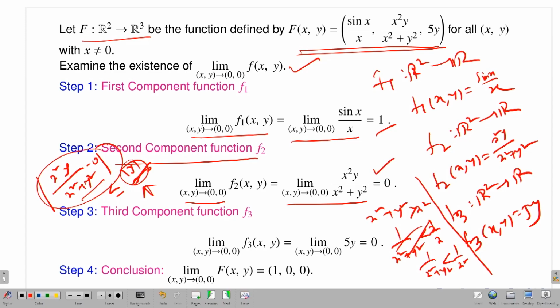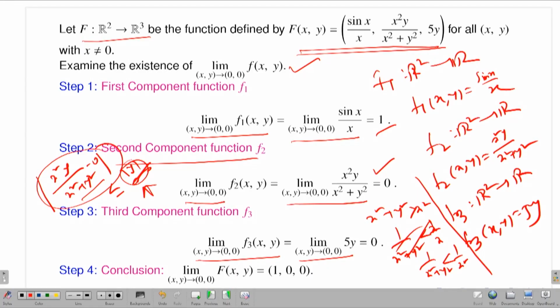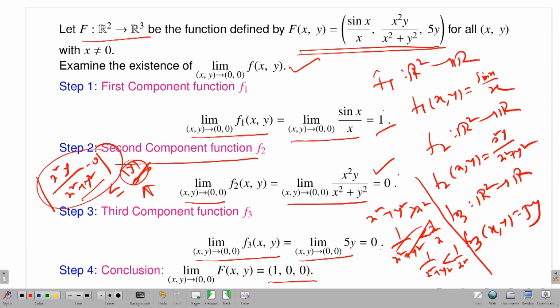What about the third component function? The limit as (x,y) approaches 0 of f3, which is nothing but phi y, trivially goes to 0. Therefore I have proved that all the limits of the component functions exist. What are the values? 1, 0, 0. Therefore the limit of the original function exists, and the value is (1, 0, 0). So this is the existence.